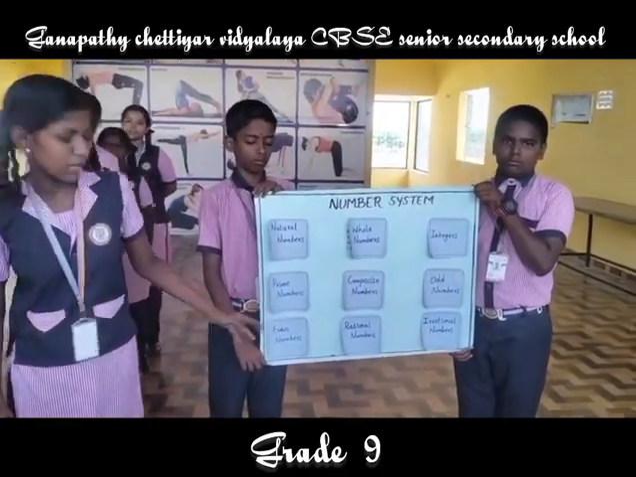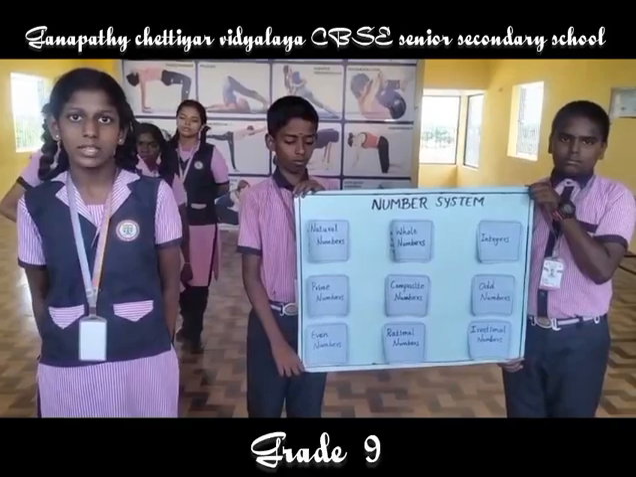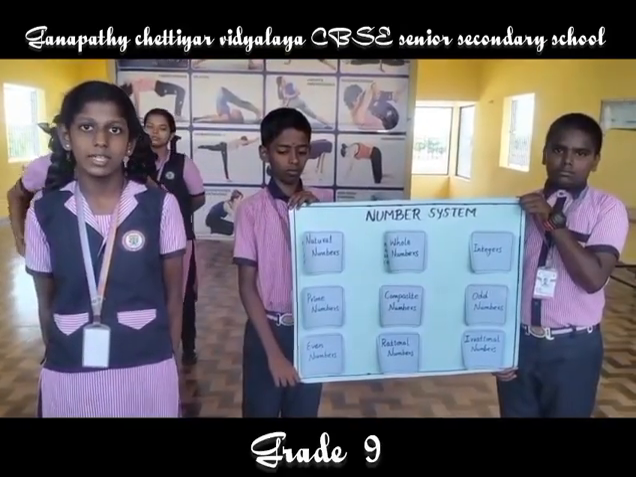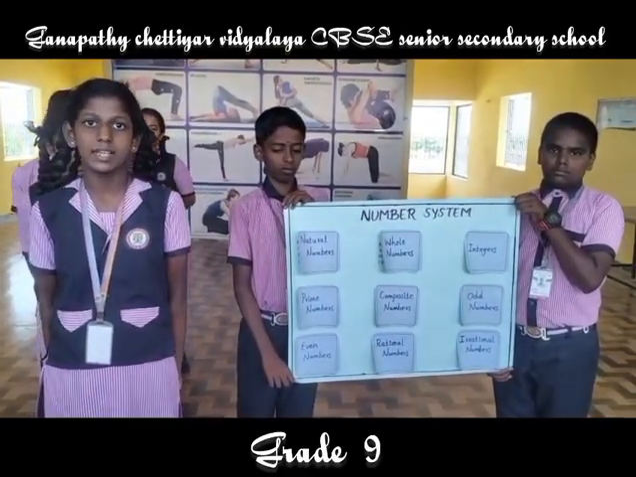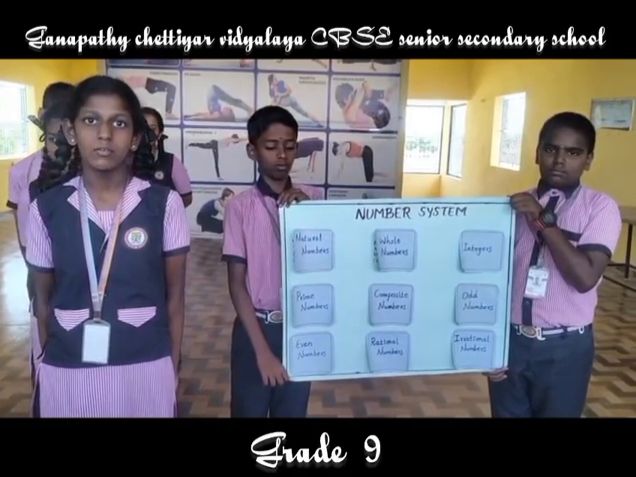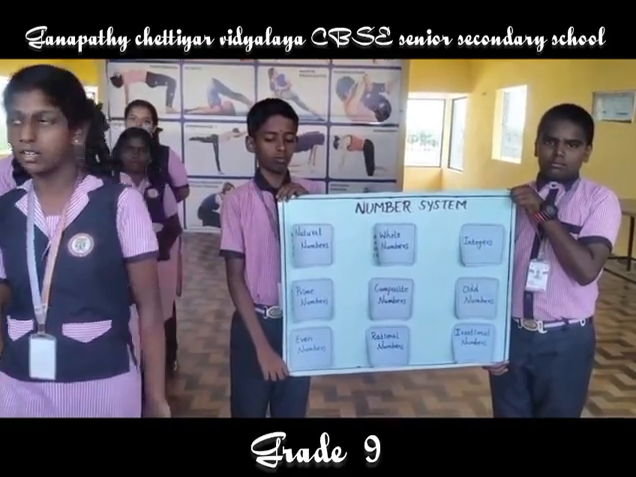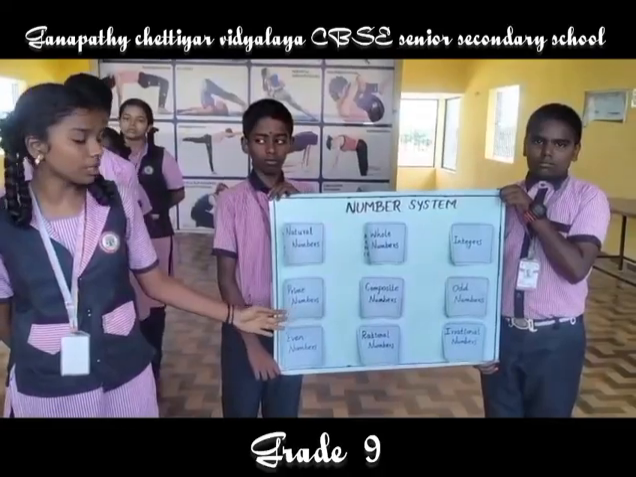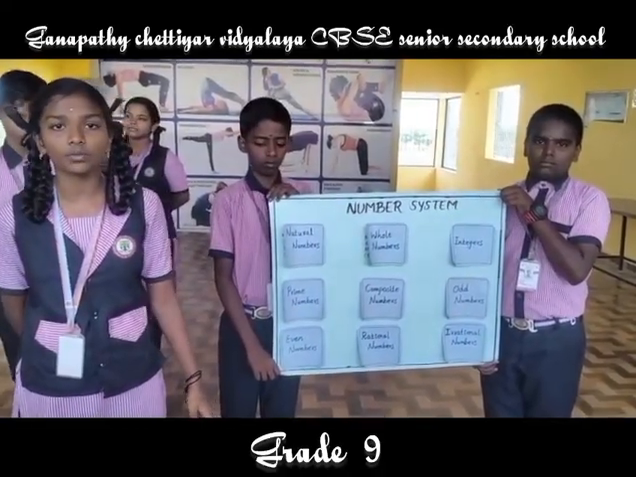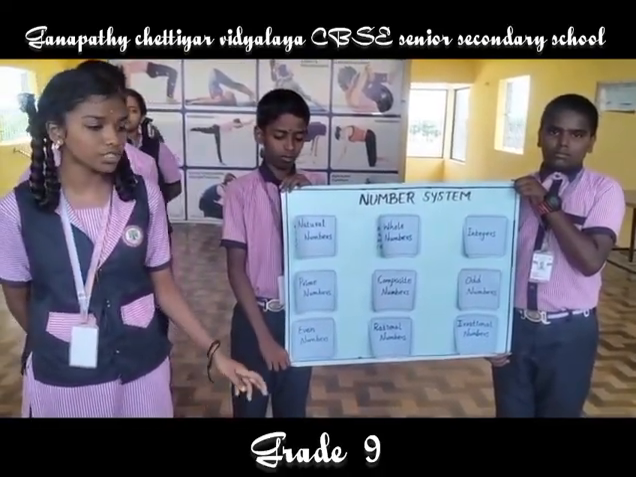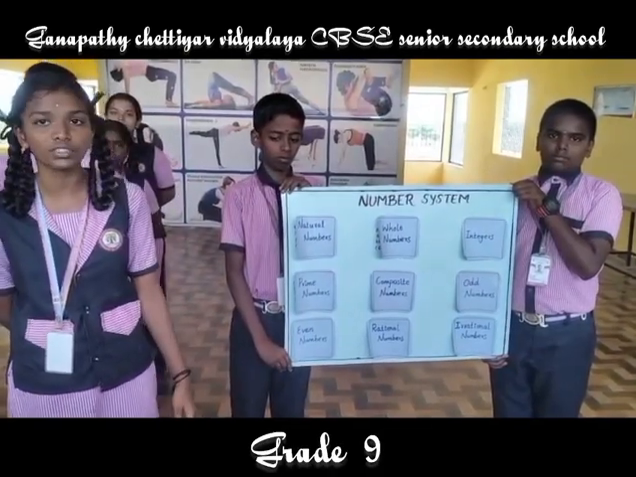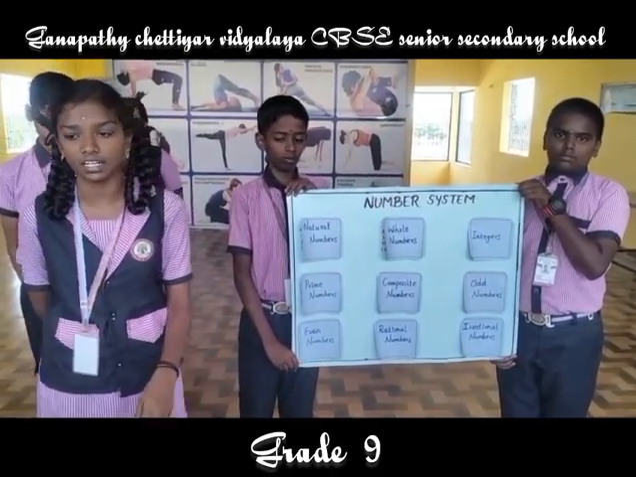I am a prime number. Numbers greater than 1 that have exactly two factors, 1 and itself, are called prime numbers. Example: 2, 3, 5, 7, 11, etc. I am a composite number. A number greater than 1 with more than 2 factors is called a composite number. Example: 4, 6, 8, 9 and 10, etc.